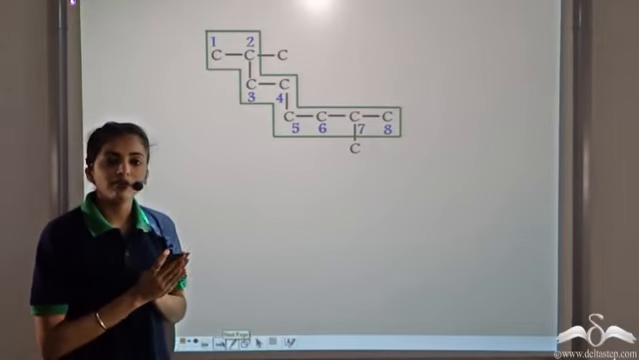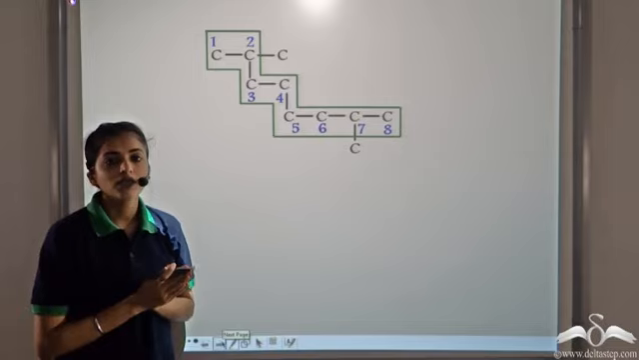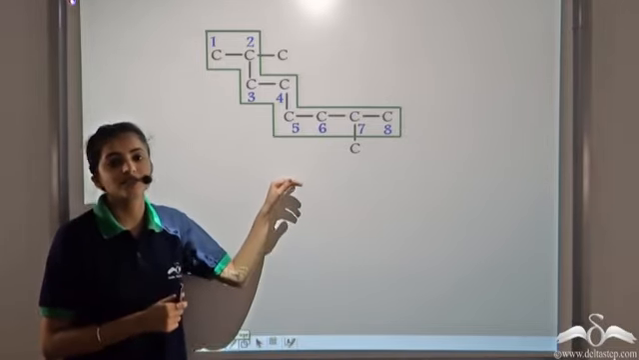So the first step in finding the name of an organic compound is finding the longest carbon chain present in the organic compound.